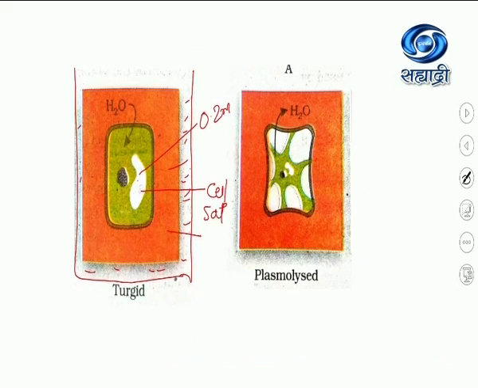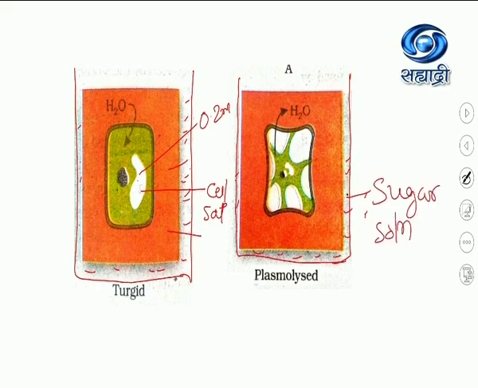Next process: as I was telling you, the outer solution was hypotonic. Reverse to that, in this beaker, if you add a sugar solution or a salt solution, then the concentration of the outside solution, either sugar or salt, is more, or stronger, than the cell sap.